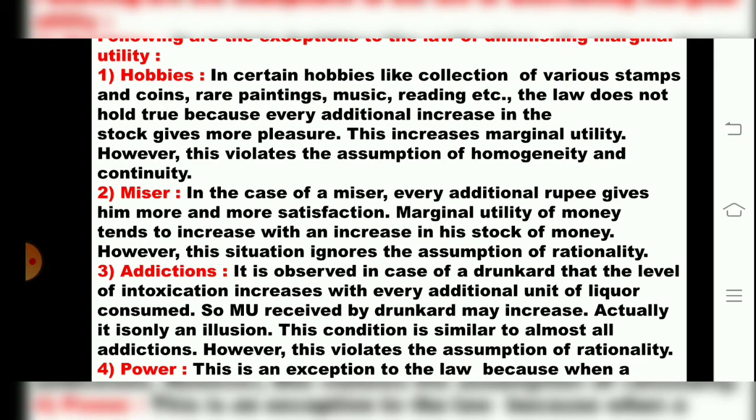It means those who are addicted to, say for example, cinemas and movies. However many new pictures you watch, you are still addicted to seeing a movie daily. It means you are addicted to that. If you don't watch, you will be restless. So when you are addicted to things, children, what happens? The marginal utility will increase. It will not diminish. It will not go negative. Every additional unit will increase your MU. Why? Because of addictions.